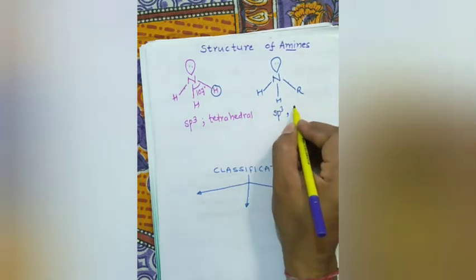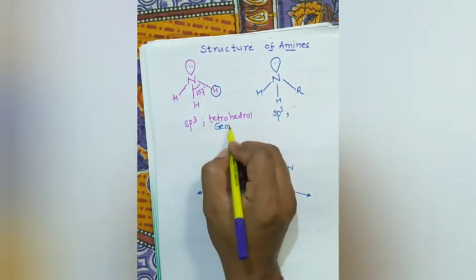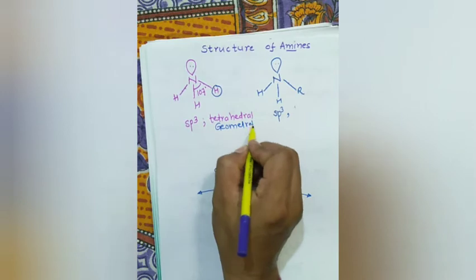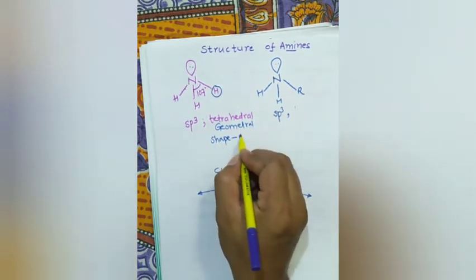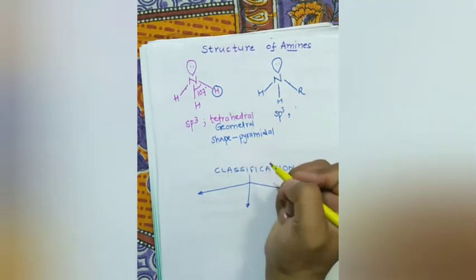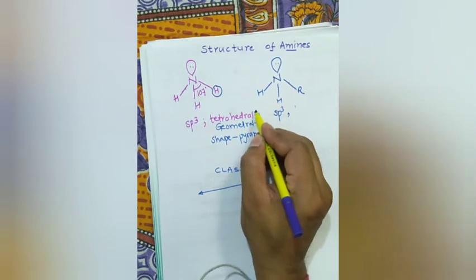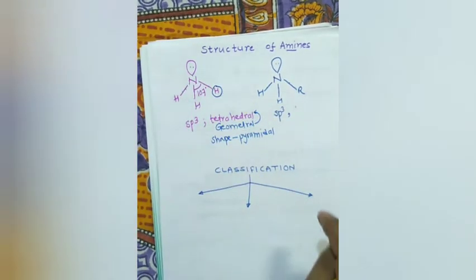The geometry is tetrahedral and the shape is pyramidal. So the tetrahedral geometry becomes pyramidal due to the presence of the lone pair.